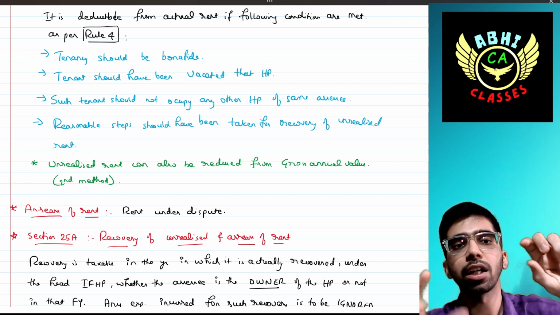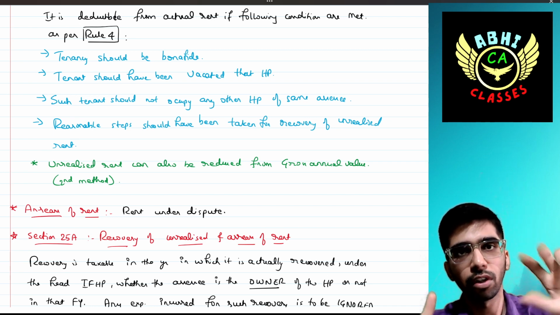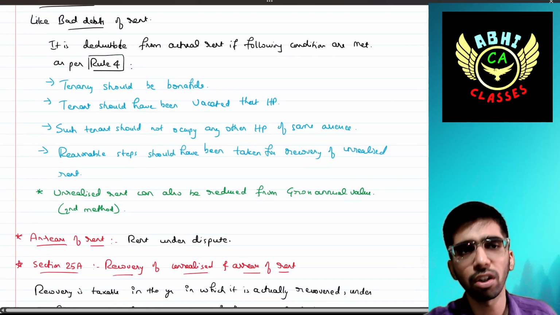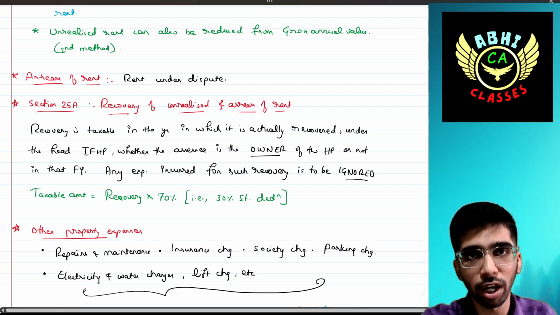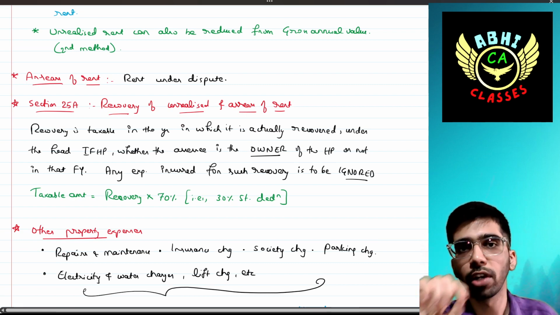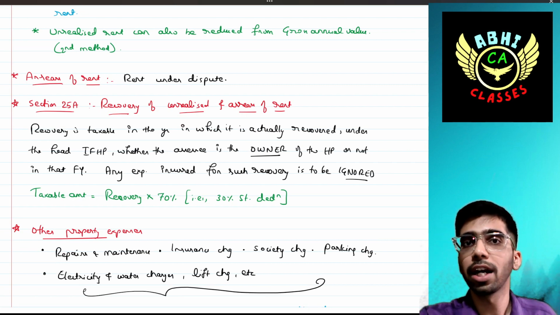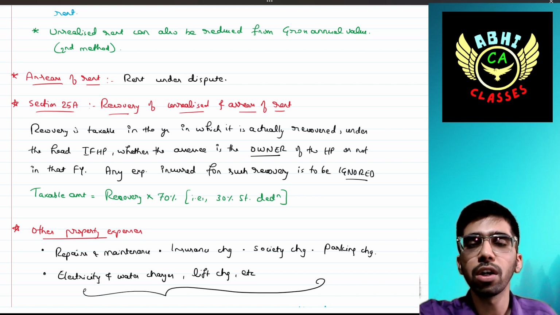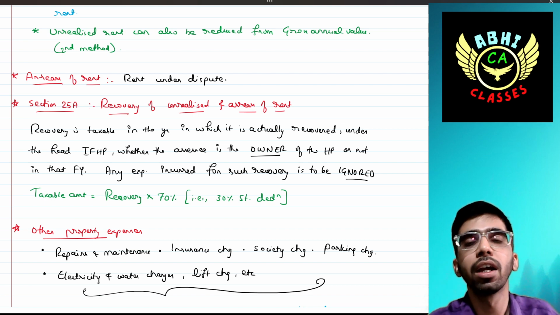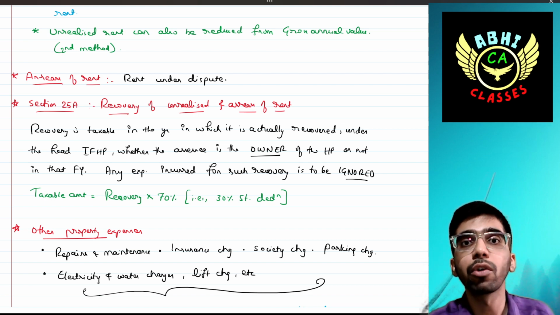From that you can deduct that unrealized rent. But we used to follow the first method. If you follow the second method, it is also fine, but you have to mention in a note that you have deducted the unrealized rent from the gross annual value, so that the evaluator will know what you have followed.